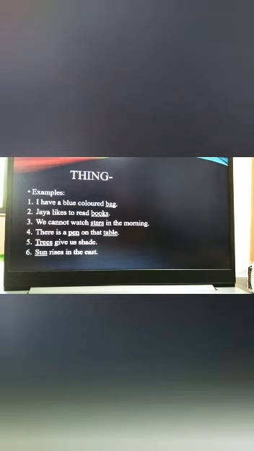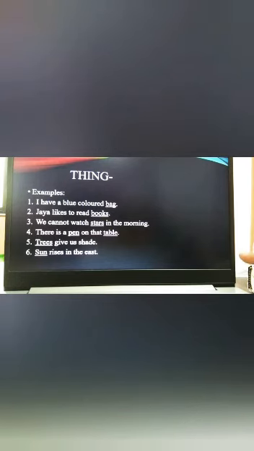Fifth example, trees give us shade. Here trees is again a living thing, so it is again categorized in the thing, so it is a noun. Last sentence here, sun rises in the east. Here sun is also a noun. So all these are nouns in the category thing.